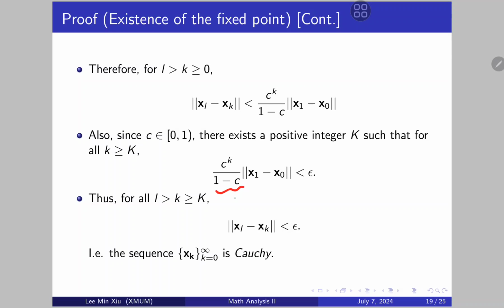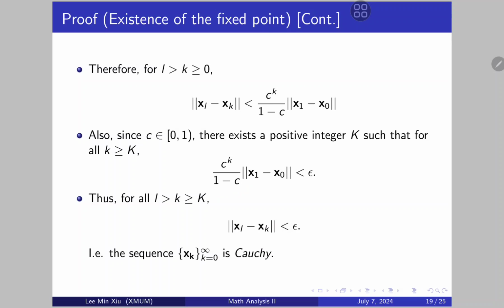This term will just go to 0, and therefore for any small epsilon you find, I can always find a very big k such that this whole term goes to 0 faster than epsilon.